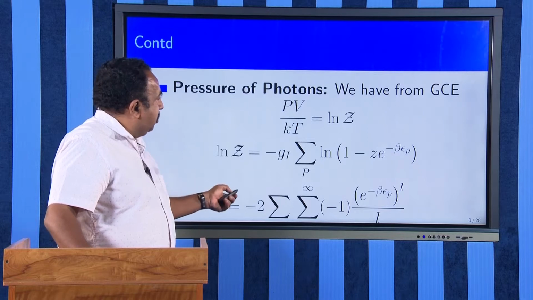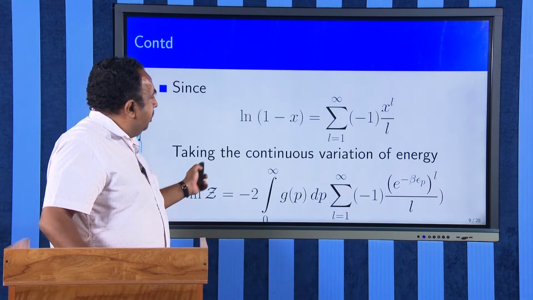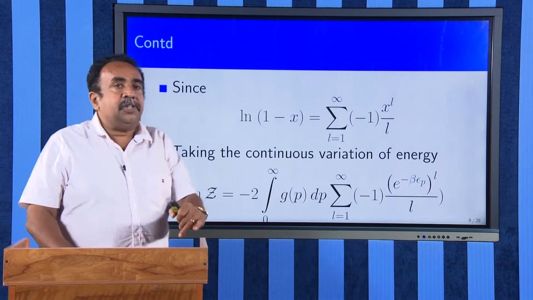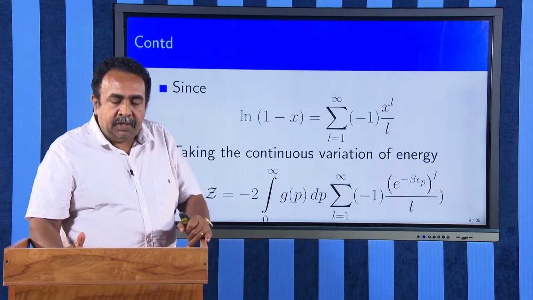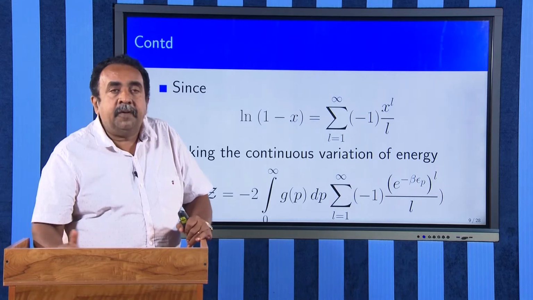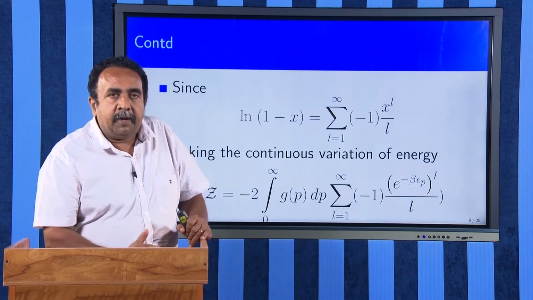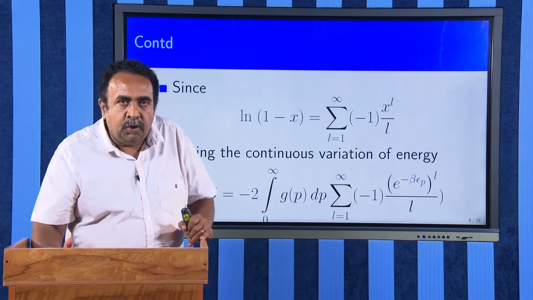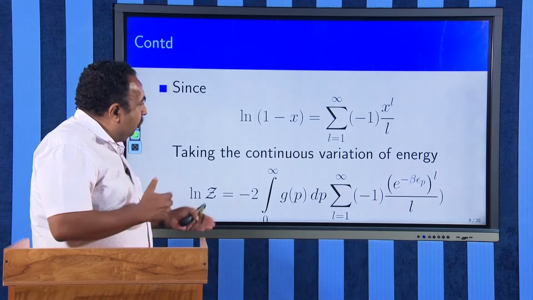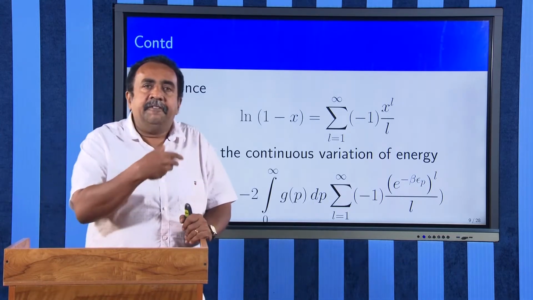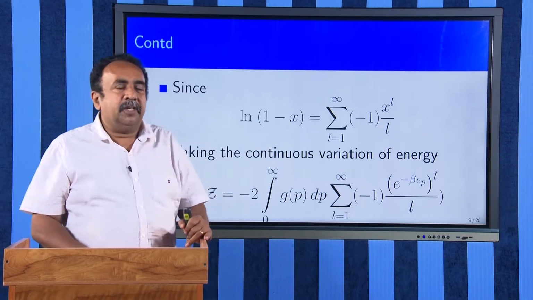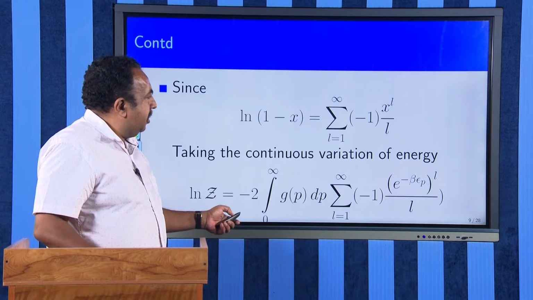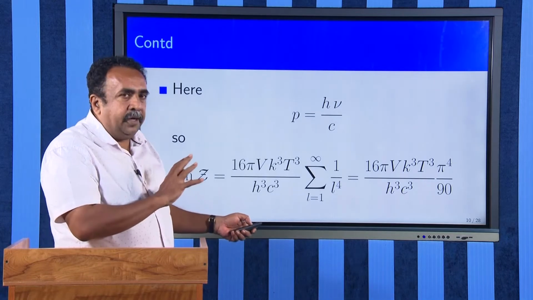This log Z can be converted in this format, and then the summation I can change to integration, so that the number of states between p and p plus dp, or between nu and nu plus d nu, will come. The frequencies range from 0 to infinity, or the momentum varies from 0 to infinity. That has to be taken into account. I am not going through the derivations in detail.